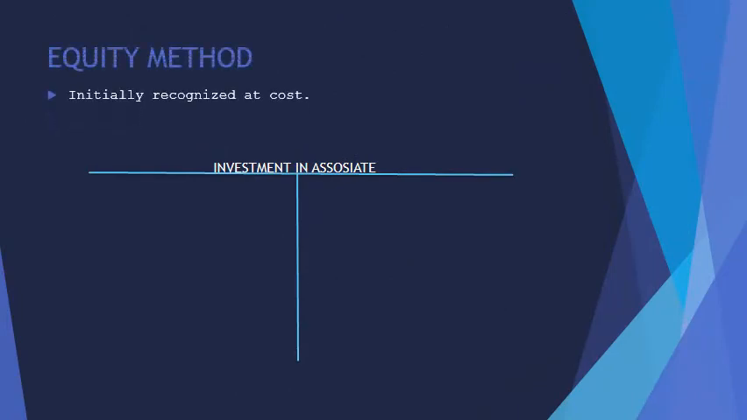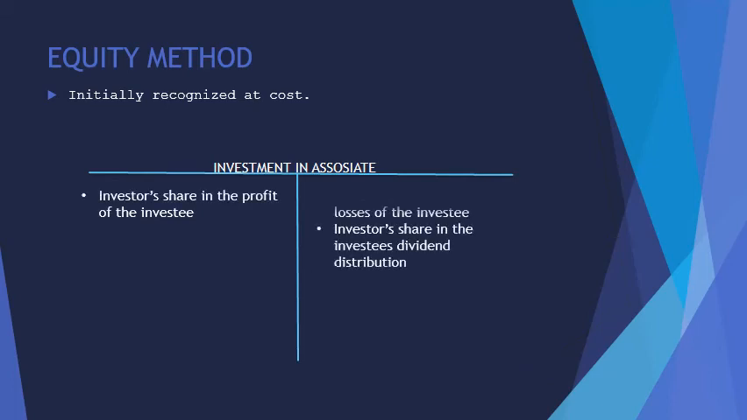Under this method, the investment is initially recognized at cost. The carrying amount of these investments is increased by the investor's share in the profit of the investee and is decreased by its share in the losses. The carrying amount is also reduced by the investee's distribution of dividends. So, I repeat, under this method, the investment is increased by its share in the profits of the investee and is decreased by its share in the losses and is further reduced by the investee's distribution of dividends.